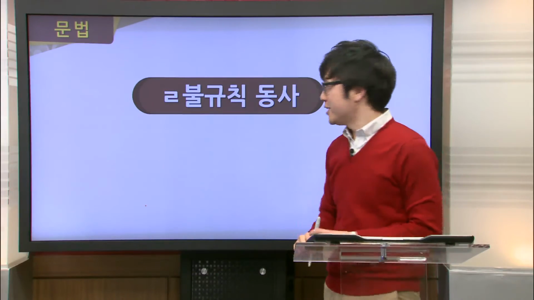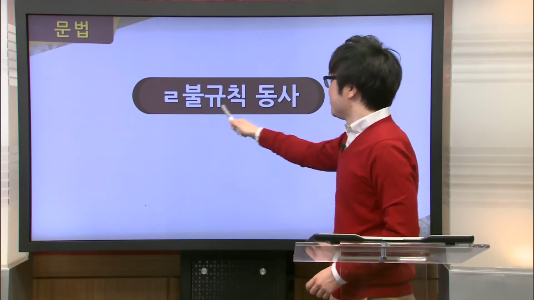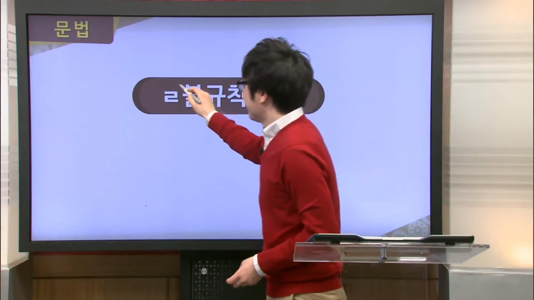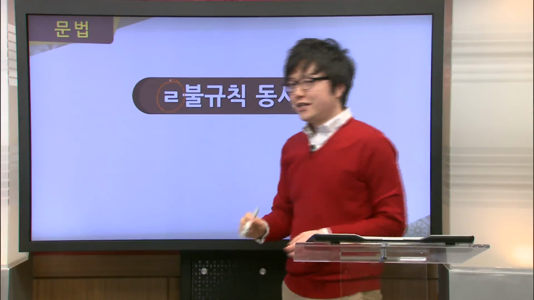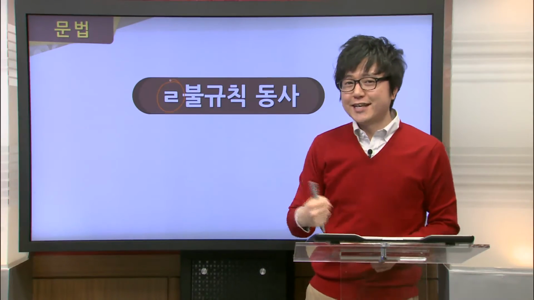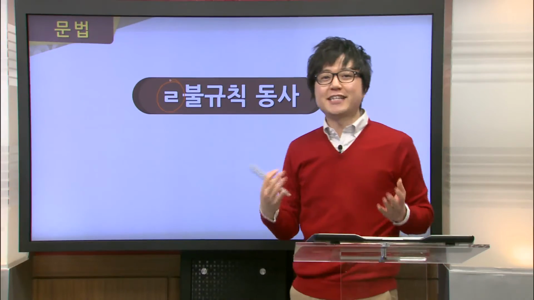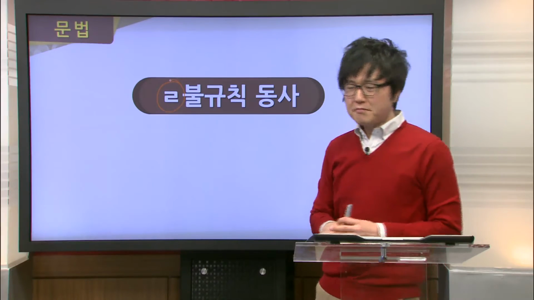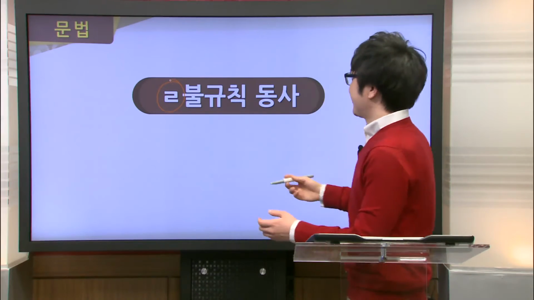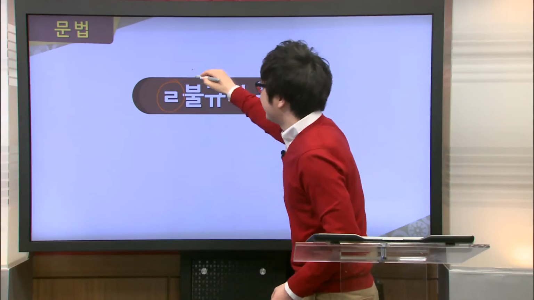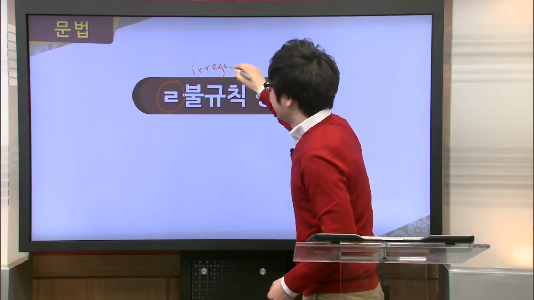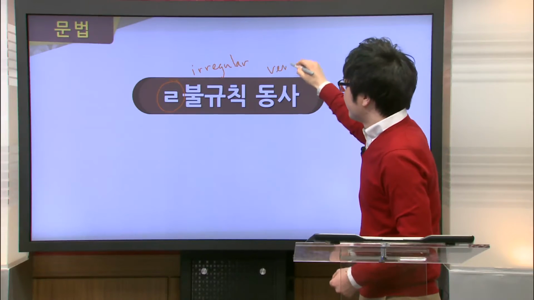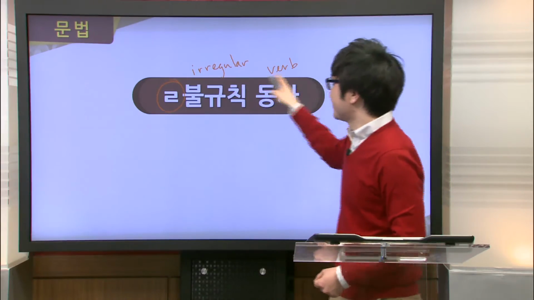The next grammar point here is 르 불규칙 동사. Now what does this all mean? First of all, remember this consonant here? It was the one that makes the r sound. Now in Korean, it actually has a name. The name of this consonant is 리을. Now, 불규칙, whoa, what the heck is this? So, this just means irregular. And the final word 동사 here just means verb. So we get 르 irregular verb.